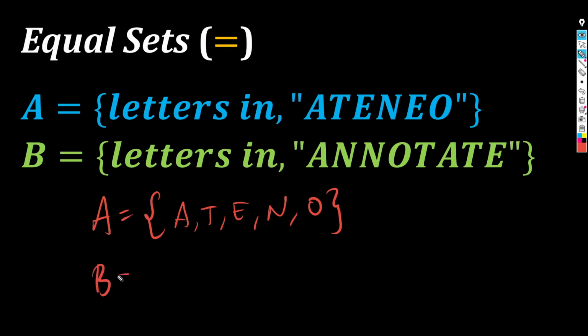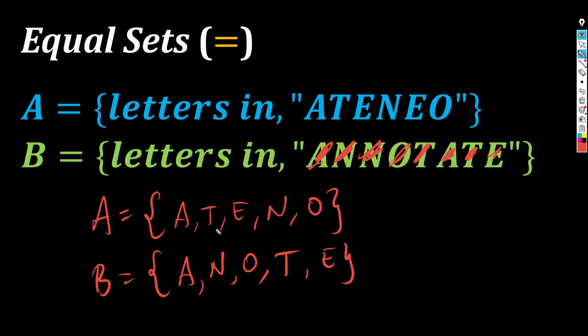Okay? And B, if I list down the letters, mayroon din siyang A, A. Meron siyang N. Kaya dalawa N niya. But isa lang bilang natin dyan. O, nandun din siya. T, nandun din siya. Nabilang ko na yung A kanina. Nabilang ko na yung T. So, E na lang yung huli.